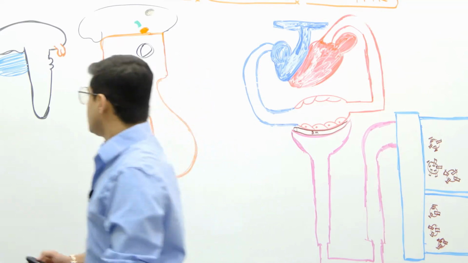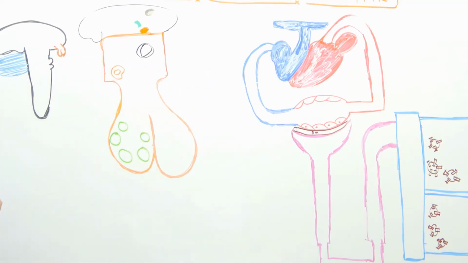So if you see this structure right here, this is your central nervous system. This is going to be midbrain, pons and medulla, and your spinal cord, right? And this is the cerebellum right here. Look at this structure, this is what we'll be focusing on. This is the posterior pituitary, and this is the anterior pituitary, and this is going to be your infundibular stalk, and this is where your hypothalamus is, right?